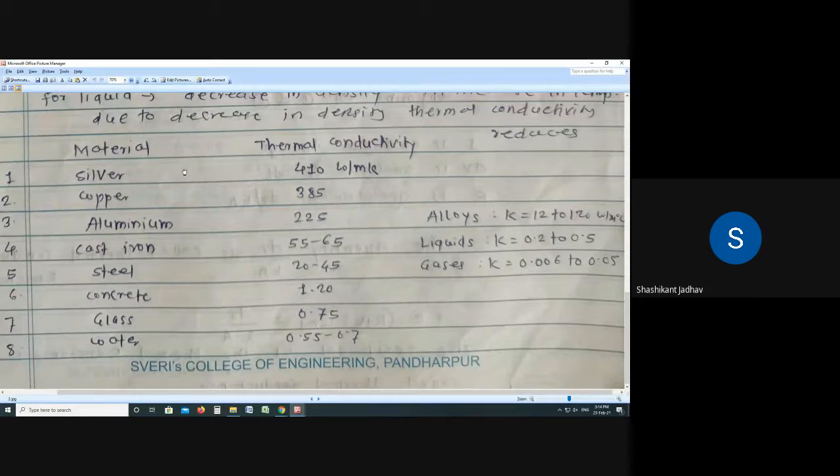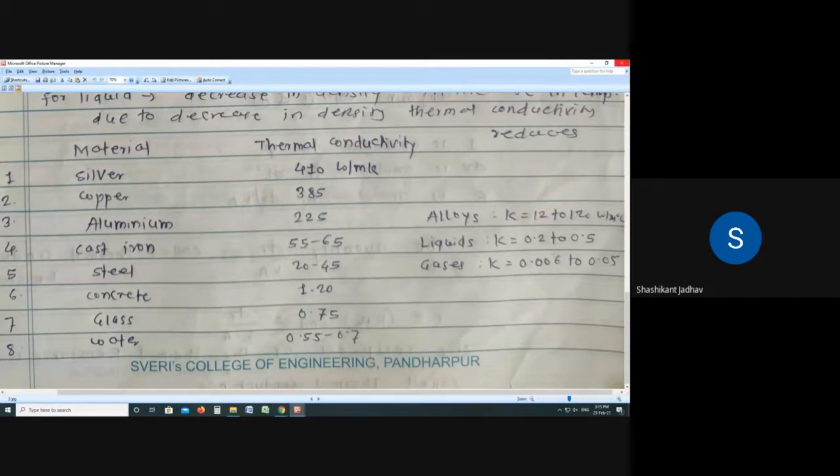In the solids, we have considered different materials: silver, copper, aluminium, cast iron, steel, concrete, glass. Then liquids have less thermal conductivity as compared to the solids, and gases have less thermal conductivity as compared to the solids and the liquids. So here we have covered Fourier's law of heat conduction, what is meant by thermal conductivity, and how thermal conductivity changes as the temperature increases, for different materials.